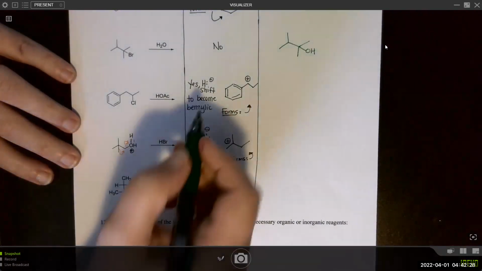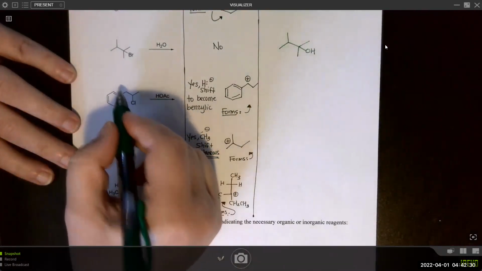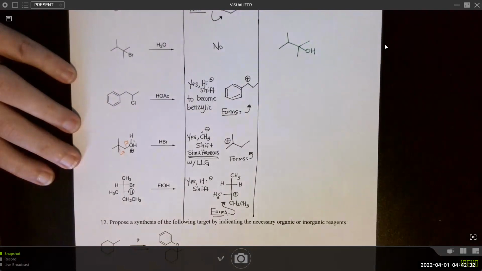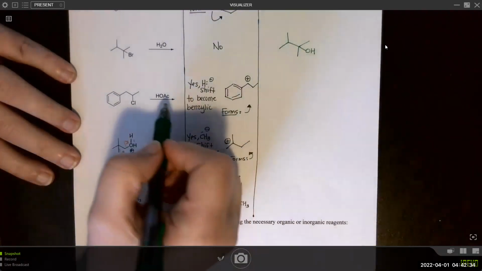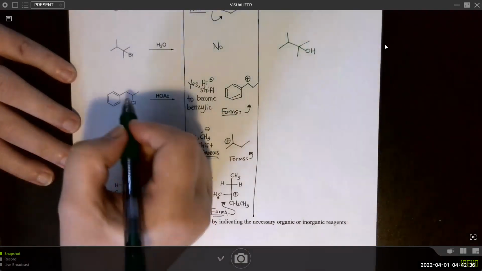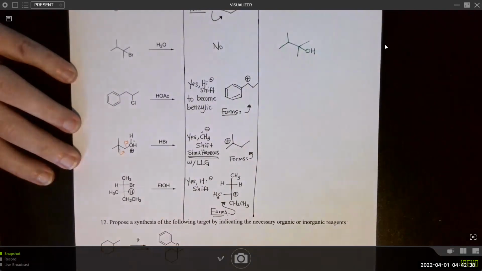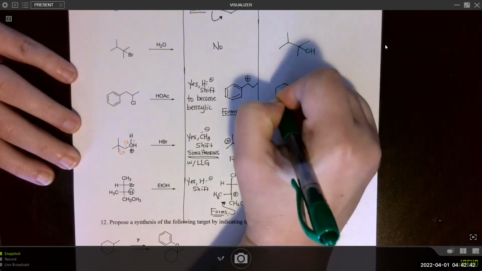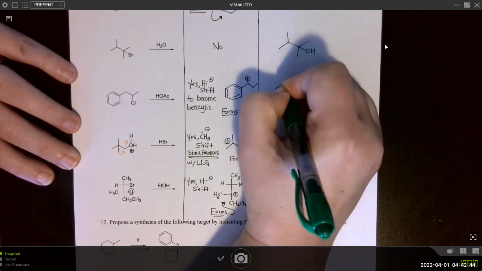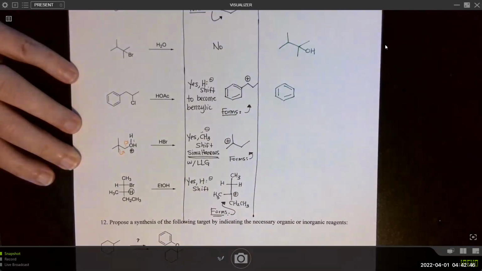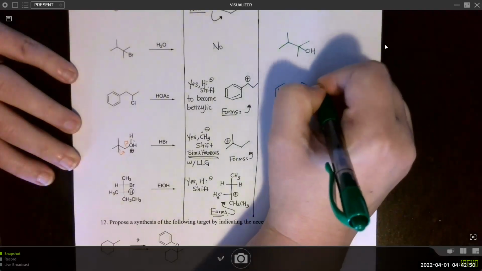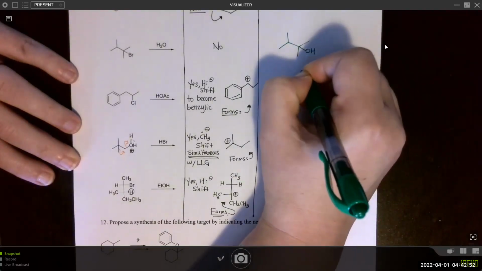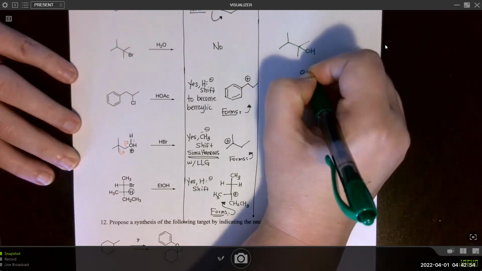Okay, this one definitely shifted, went from secondary to secondary and benzylic. So the nucleophile will come in here. This is going to form a chiral center. So we can go ahead and indicate that by either drawing both enantiomers or at least drawing one of the enantiomers and then writing plus enantiomer. Right, so you could choose to draw in one of those.